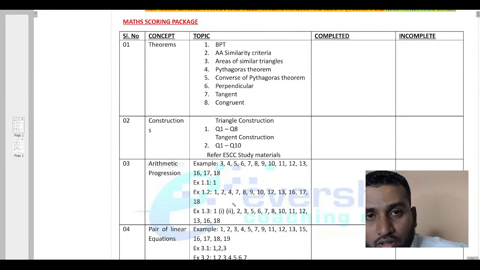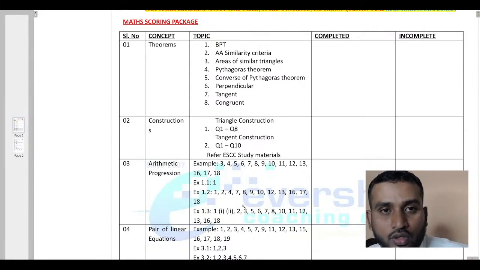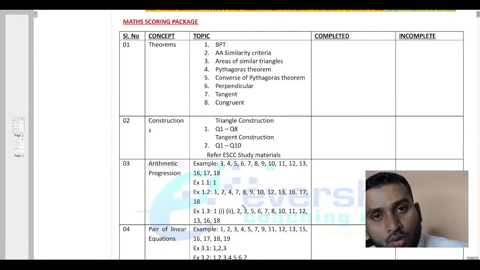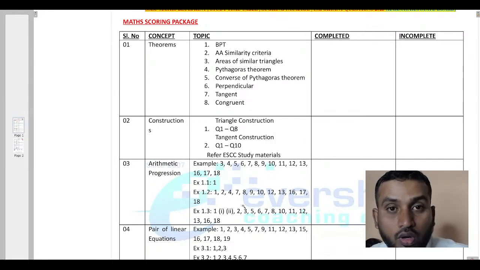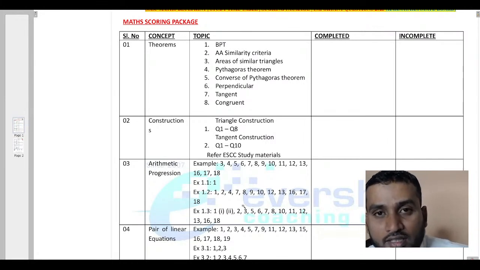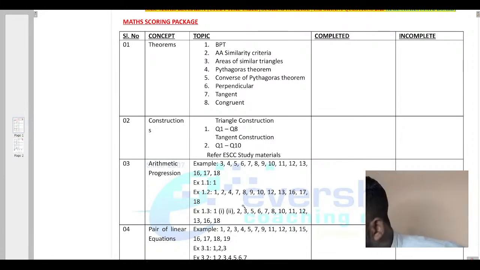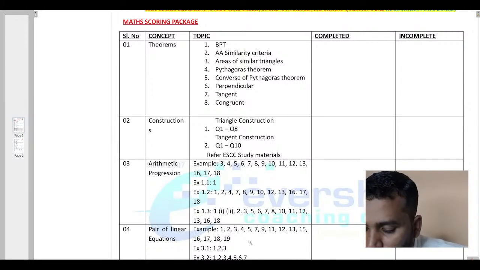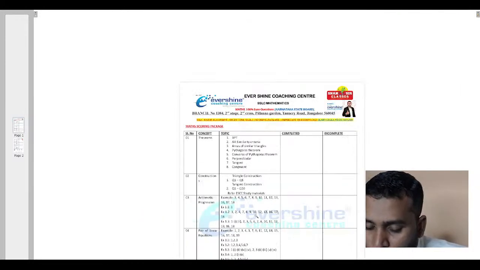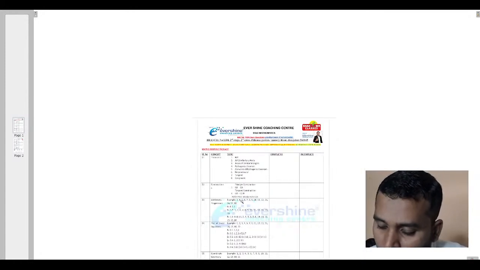So, this is your scoring package. The previous one which I have shown, that is your passing package. In case you solve these questions, then definitely you people are perfect for your 1 mark question, 2 mark question, or either 4 or 5 mark question also, in case you solve these questions once again. But do not directly solve this, first you go with the passing package, then you come back to the scoring package. Yes, I will be uploading both the PDFs, do not worry. It is for your reference purpose, easily people can use it, okay, do not worry.